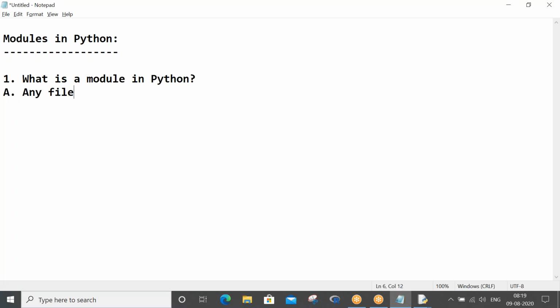Any file which is saved as .py is a module in Python.